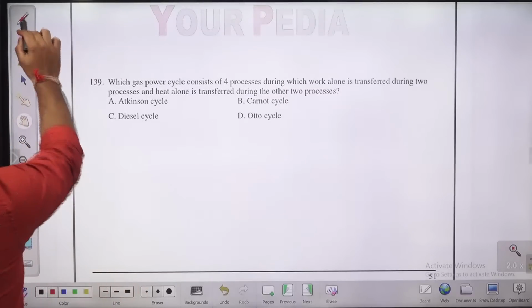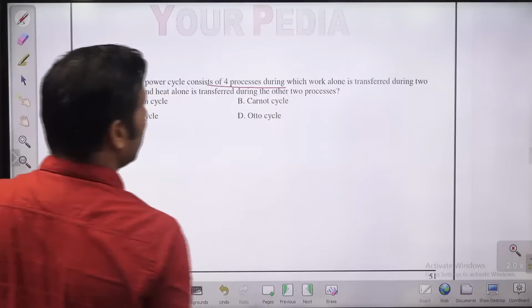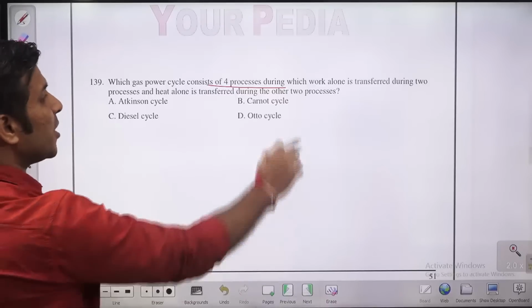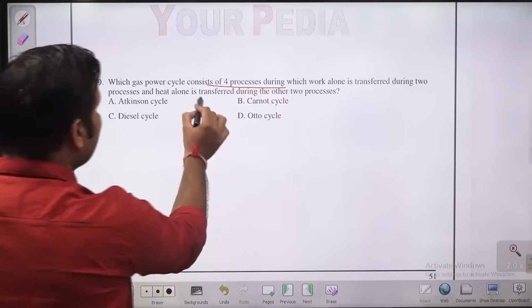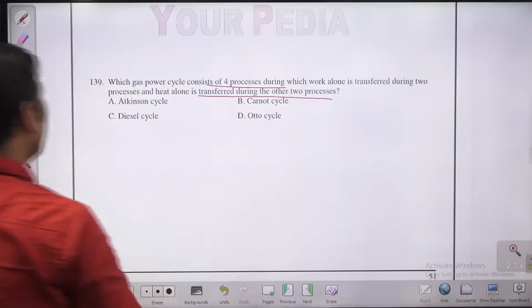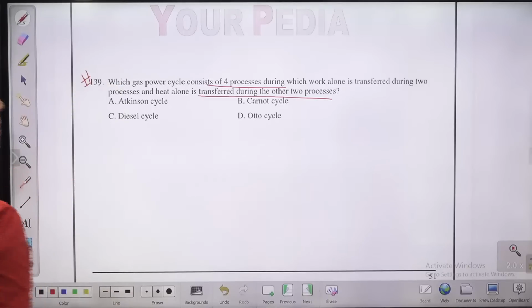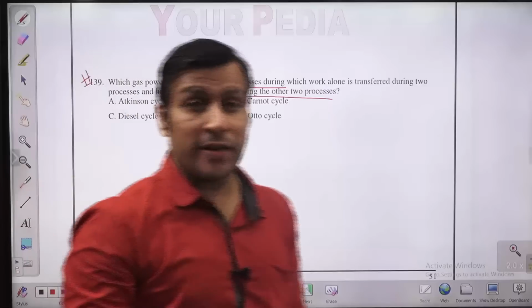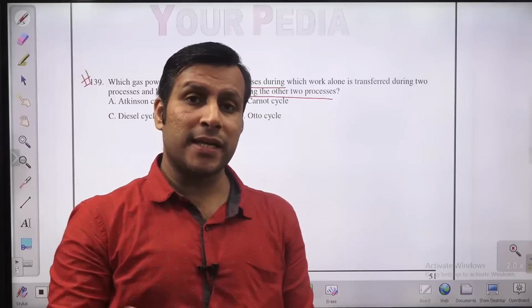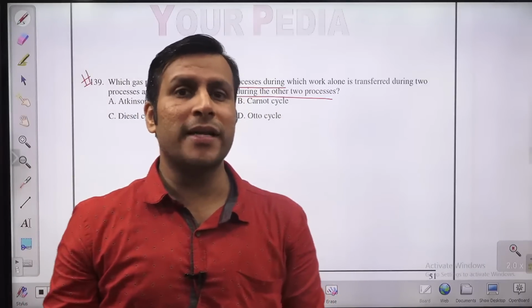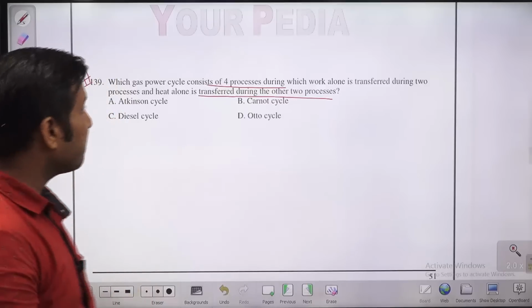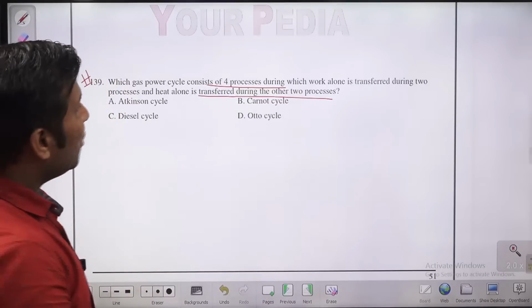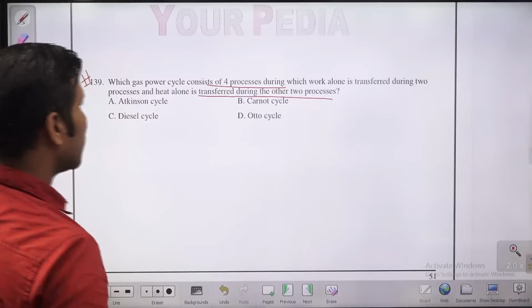Which gas power cycle consists of 4 processes in which work alone is transferred during 2 processes, and heat alone is transferred during 2 processes? Very good question actually. What kind of cycle is that? There are different thermodynamic cycles we are having, like the Otto cycle, diesel cycle, Carnot cycle, which is actually not a practical cycle. That is a reversible cycle. So in which cycle will there be work transfer in 2 processes and heat transfer in 2 processes?